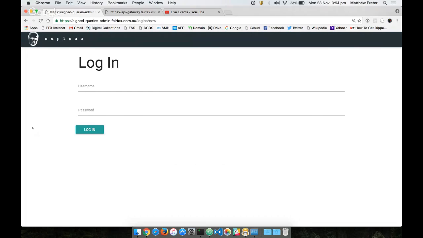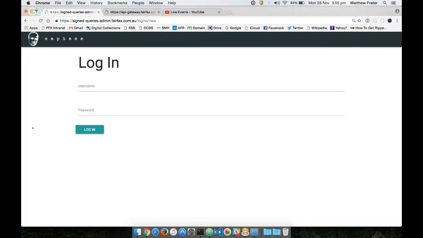And this is our implementation of what's been described as signed queries. Signed queries are literally unmodifiable Elasticsearch queries that are pre-written and saved within Capisce and approved or in fact rejected by administrators such as myself or people in architecture like Jeremy.